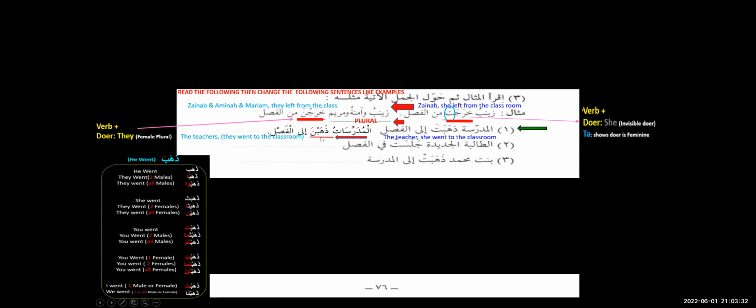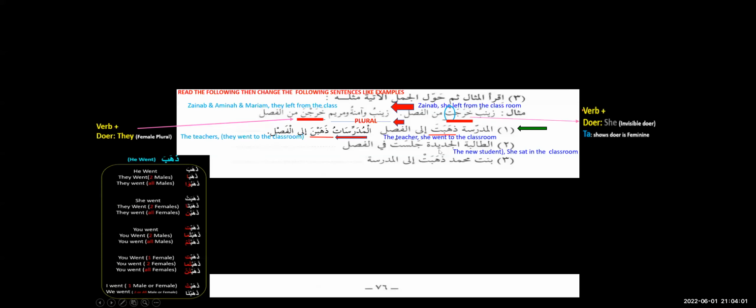Dhahabna. Where is this dhahabna coming from? This dhahabna is coming from here. They, all females, went. Dhahabna. Previous slides we were looking at dhahabu because we're talking about the males. Now it's about the female. So one female, dhahabat. Many females, dhahabna. You see, sisters, the benefit of memorizing this one table, how much beneficial is it? And then the next one is